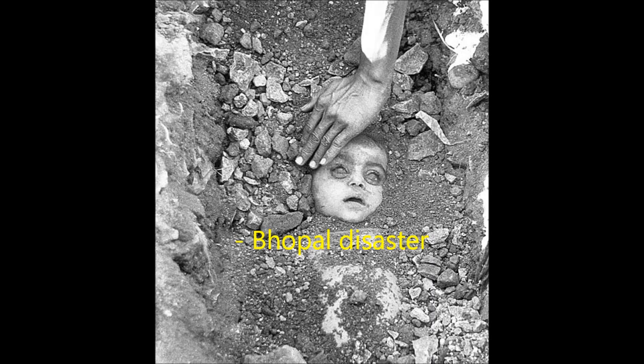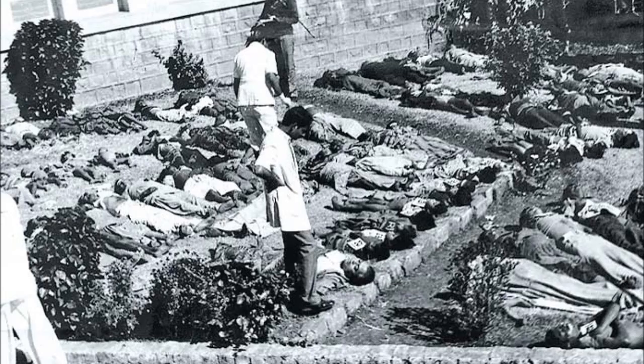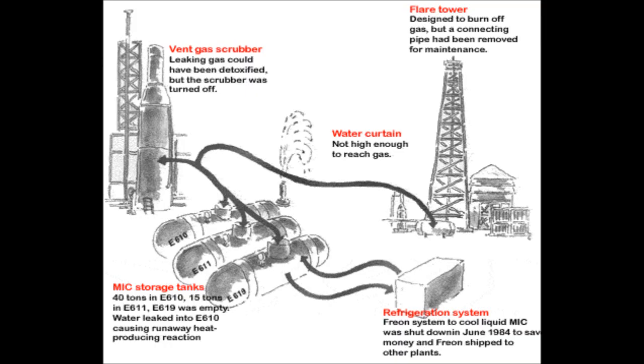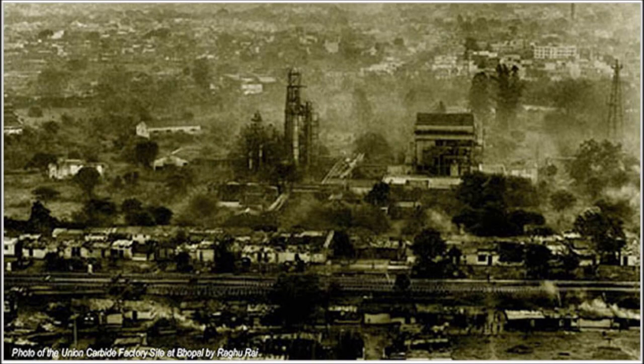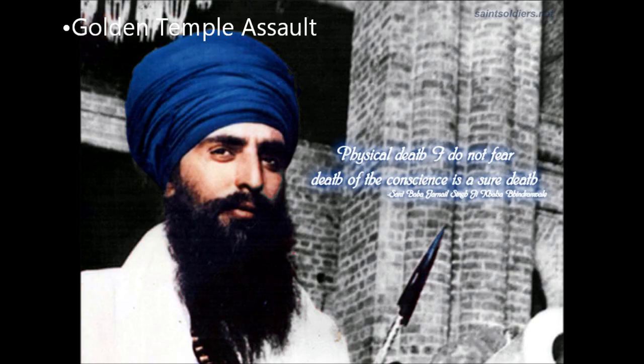3 December, Bhopal disaster. A methyl isocyanate leak from a Union Carbide pesticide plant in Bhopal, Madhya Pradesh, kills more than 2,000 people outright and injures anywhere from 15,000 to 22,000 others in one of the worst industrial disasters in history. Golden Temple assault. The Golden Temple situated at Amritsar is a temple of the Sikh community.